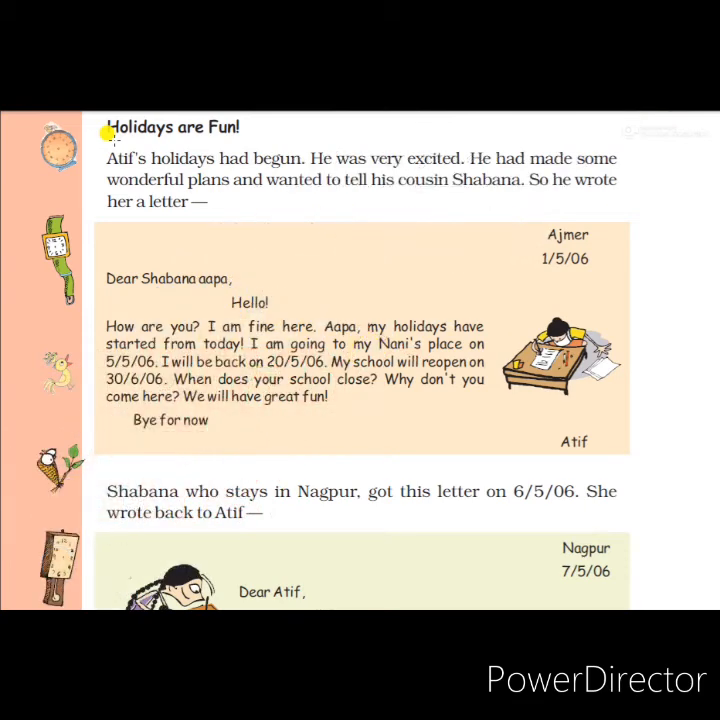On page number 46, we have two letters from two children, Atif and Shabana. They are getting their holidays. The topic is "Holidays are fun." How excited are students when they hear the word holiday? Here also, Atif started his holidays and planned some holiday trips, and he wanted to inform his cousin sister Shabana of these plans.